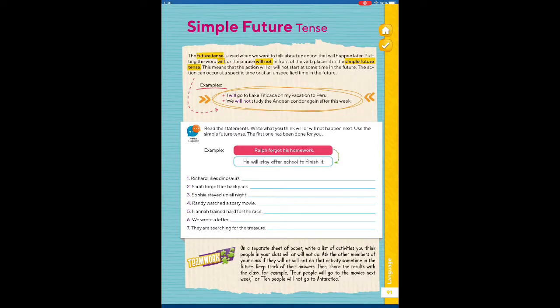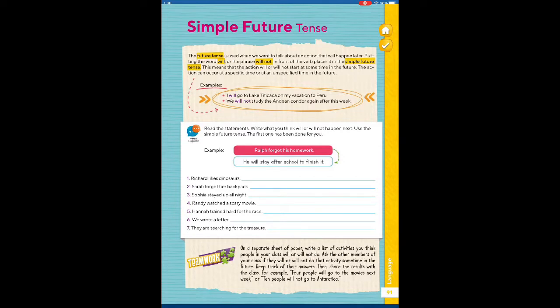Putting the word will or the phrase will not in front of the verb places it in the simple future tense. This means that the action will or will not start at some point in the future. The action can occur at a specific time or at an unspecified time in the future. Examples: I will go to Lake Titicaca on my vacation to Peru. I am not saying when, but I am saying that I am going to go, okay? That I will go, future.